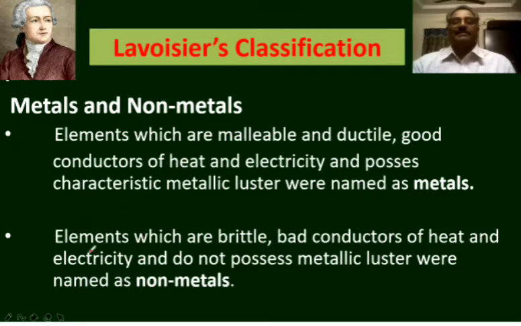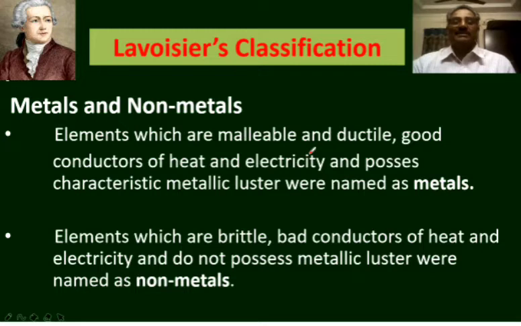And the elements which possess the properties opposite to these, that is elements which are brittle, not malleable and ductile, bad conductors of heat and electricity, and do not possess metallic lustrousness, were named as nonmetals. But there are some elements which possess some of the properties of metals and some of the properties of nonmetals.